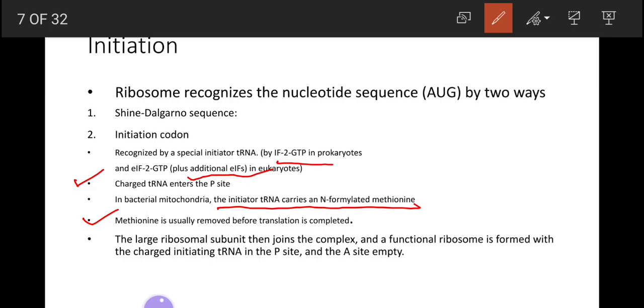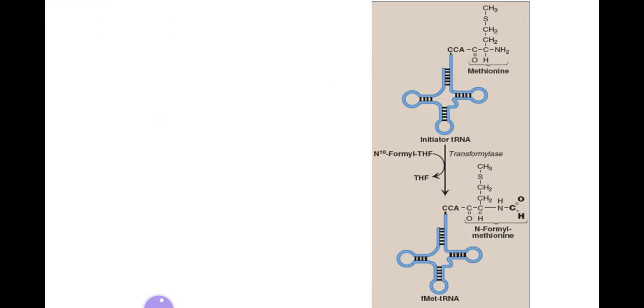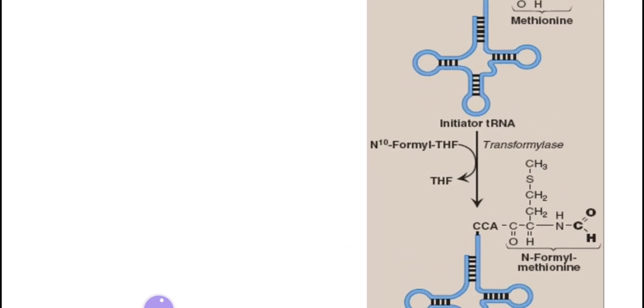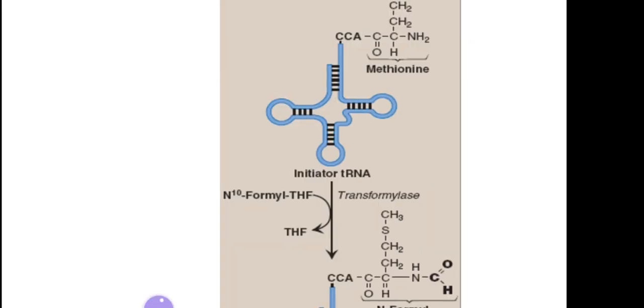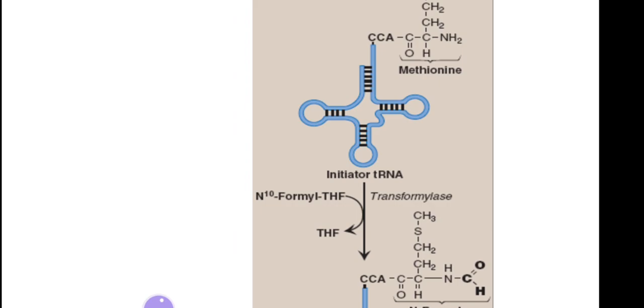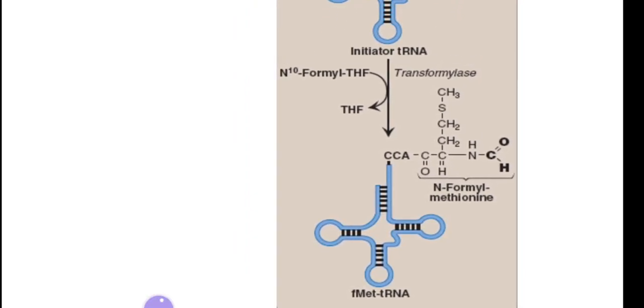In bacteria and mitochondria, the initiator transfer RNA carries N-formylated methionine. The formyl group is usually removed before the translation is completed. Then the larger subunit joins, and the functional ribosome is formed with the charged transfer RNA in the P site. At this time, the A site is empty. The formyl group has been added to the methionine by the enzyme transformylase, and it has been donated by N10-formyl tetrahydrofolate.